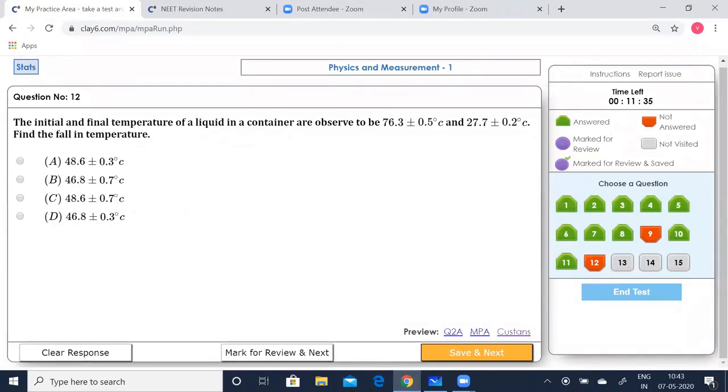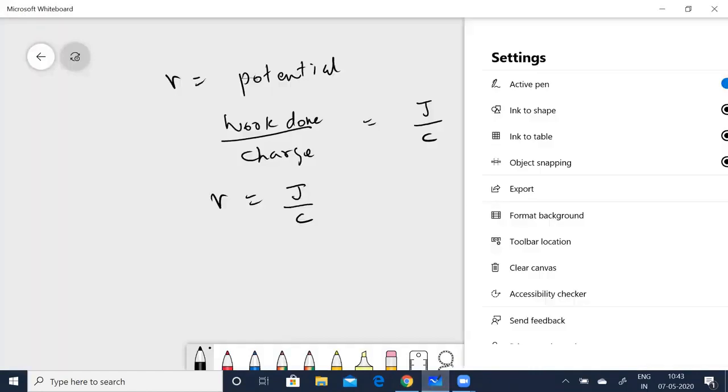Now coming to the errors, which we were talking about towards the end. The initial and final temperature of a liquid in a container are observed to be 76.3 plus or minus 0.5 degrees Celsius and 27.7 plus or minus 0.2 degrees Celsius. Now let's work that out. Now, I told you that for the errors, the small changes, we'll have to add them up, right? So now let us write that out.